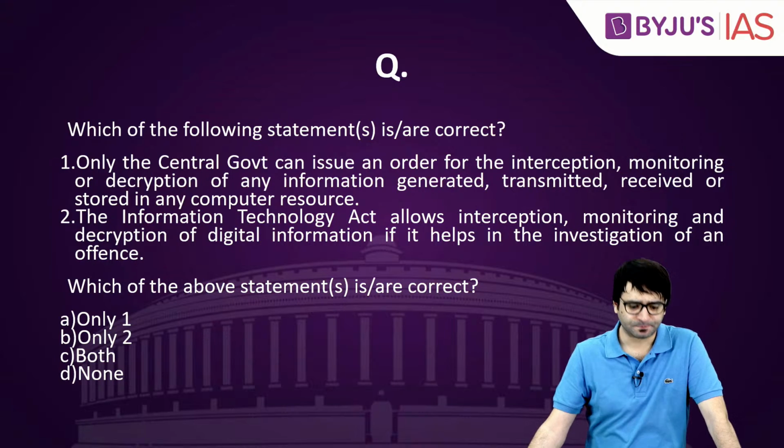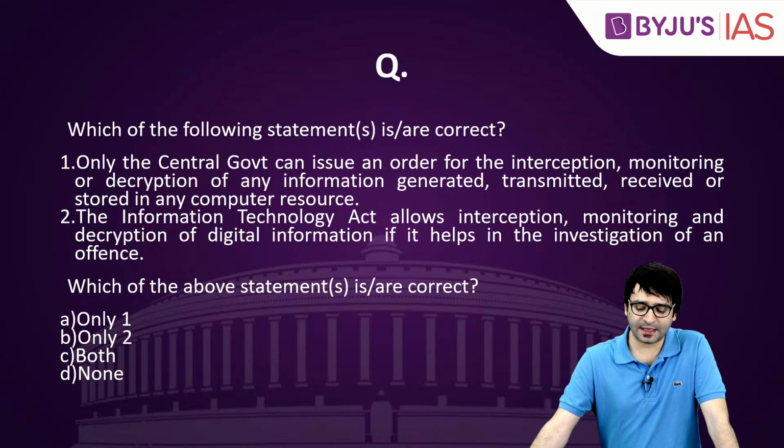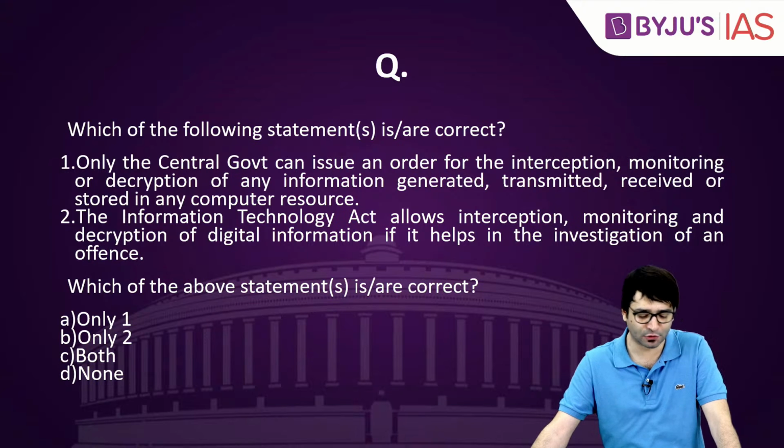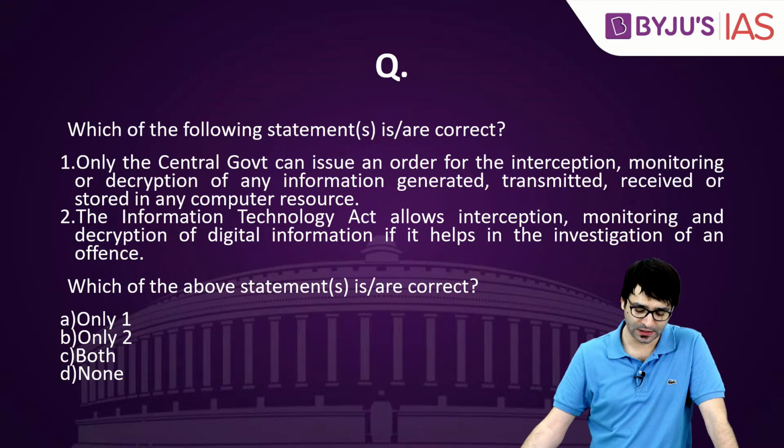Let's look at another question. Which of the following statements is or are correct? Number 1, only the central government can issue an order for the interception, monitoring, or decryption of any information generated, transmitted, received, or stored in any computer resource.